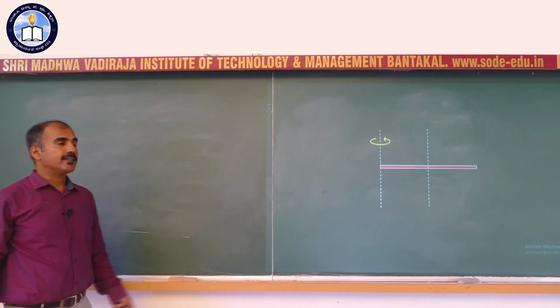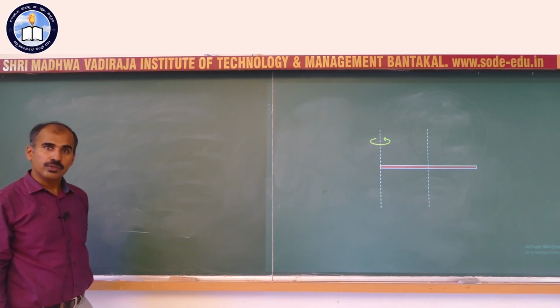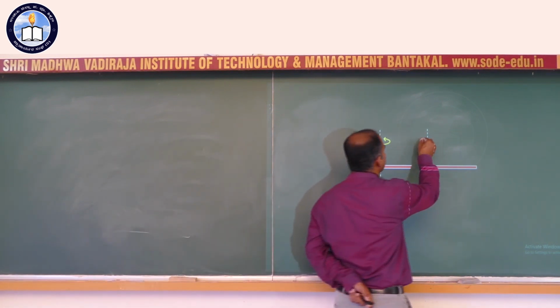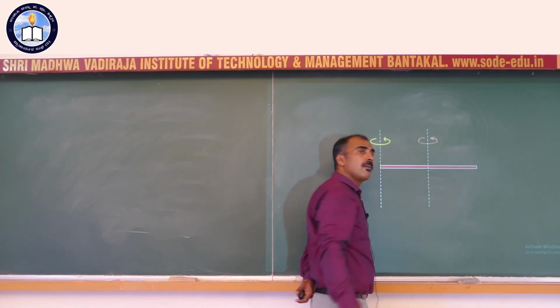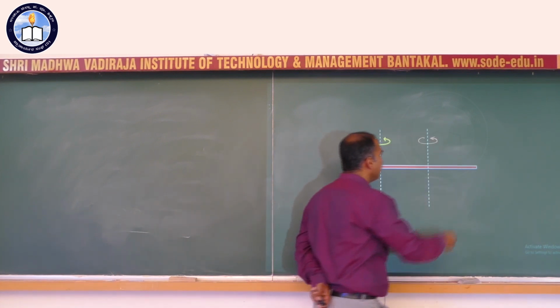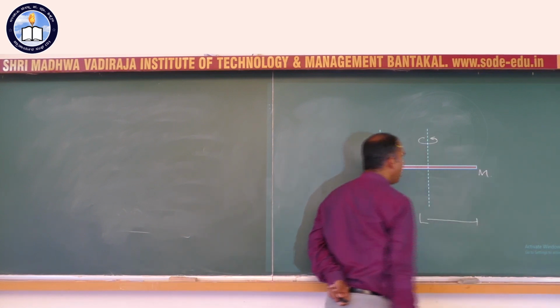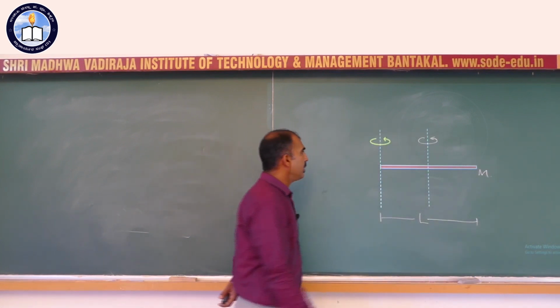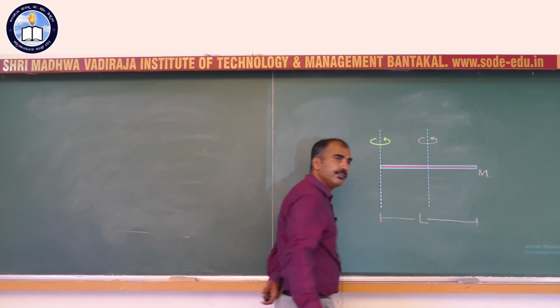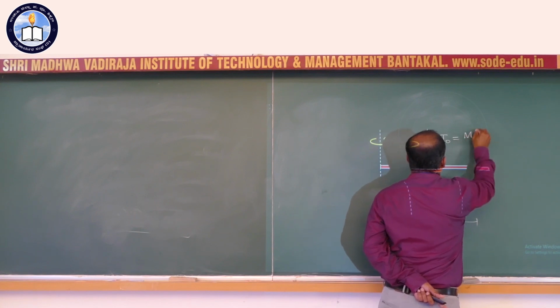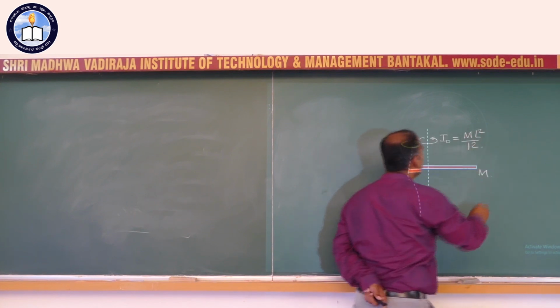Right, let us put this parallel axis theorem to use. I have already given you the formula for the moment of inertia of a thin rod of mass m and length L about an axis passing perpendicular to the length. This is I naught, if you will, that is m L square divided by 12.